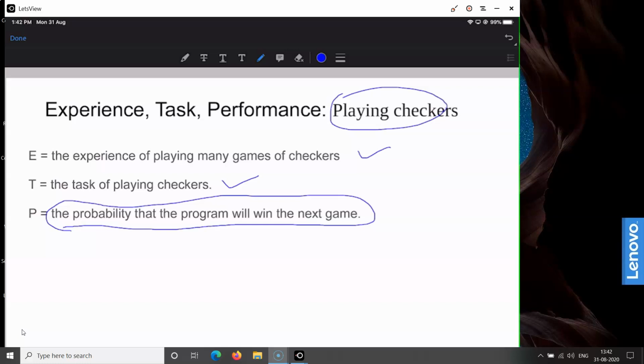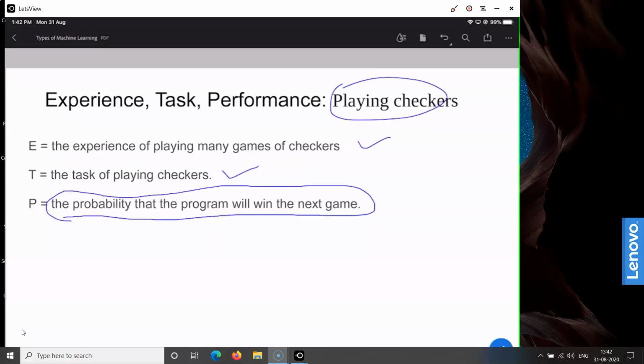These three things we need to identify. In this case, the task is playing checkers, the experience is playing many games of checkers, and the performance is measured by the probability that the program will win the next game.